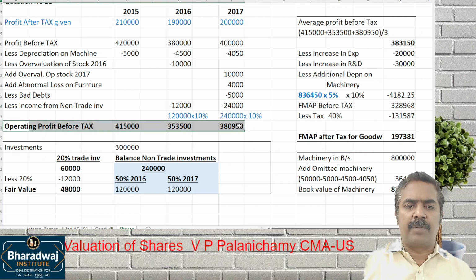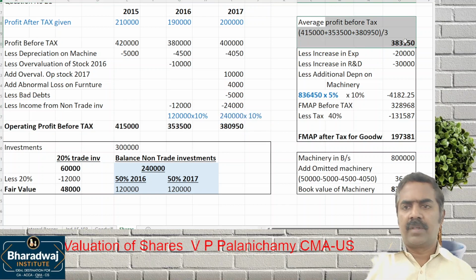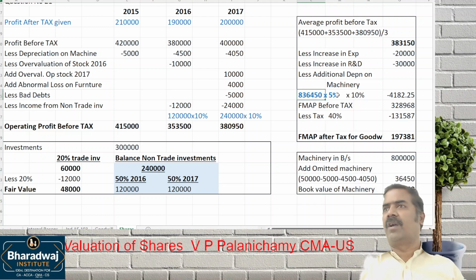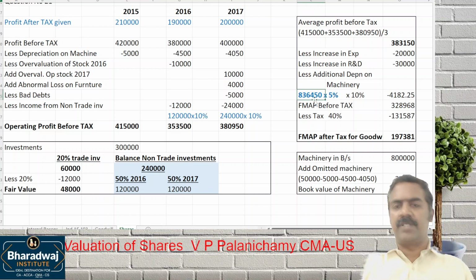We get operating profit before tax, 3,83,150. Less increase in expenses, increase in R&D, and additional depreciation on the machine we provide. Ensure that you take the book value of the asset, including the omitted asset, 8,36,450 into 5%. Why 5%? Value goes up by what? 5% on the 10% depreciation.